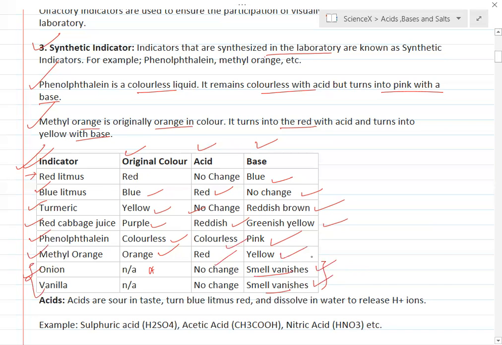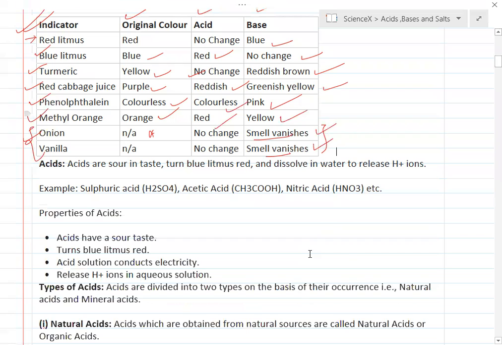The next important topic is about acids. What is an acid? How will you define an acid? This is just the basics. Acids are sour in taste. It turns blue litmus to red and dissolves in water to release H+ ion. If you take any acid like HCl in water, it will give you H+ ion and Cl- ion. So an acidic substance gives hydrogen ion.